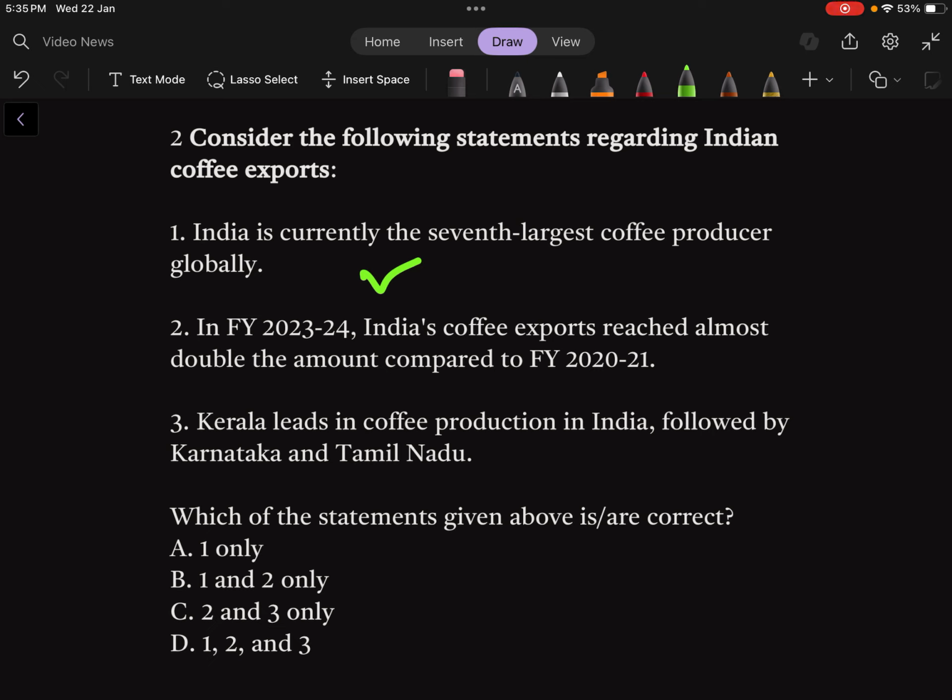In financial year 2023-24, India's coffee export reached almost double the amount compared to financial year 2021. This is also correct. Kerala leads the coffee production in India, followed by Karnataka and Tamil Nadu. This is wrong, because if you read the statement carefully, you will know that Karnataka leads the coffee production in India, in the Western Ghat area, where biodiversity is high and coffee is produced. So two statements are correct. So in this question, B, 1 and 2 are correct.